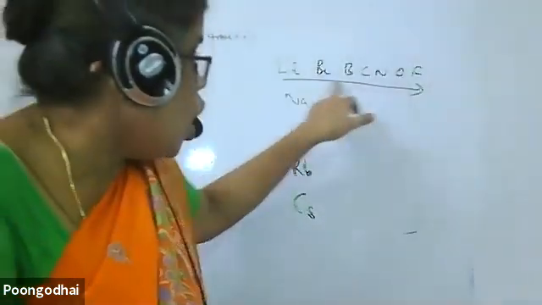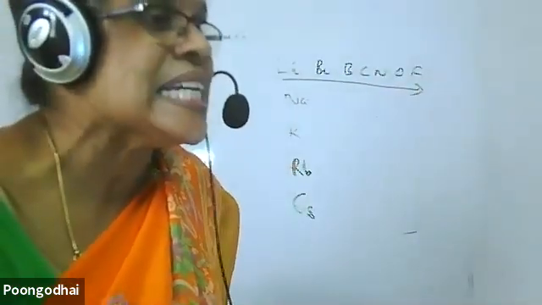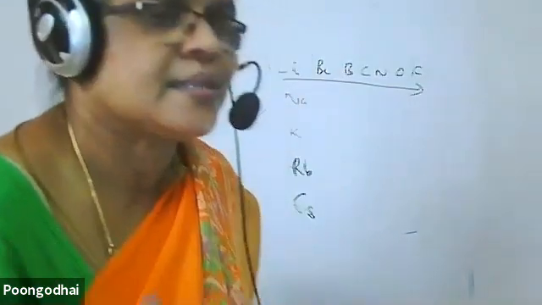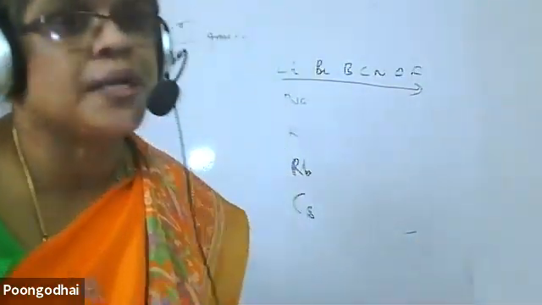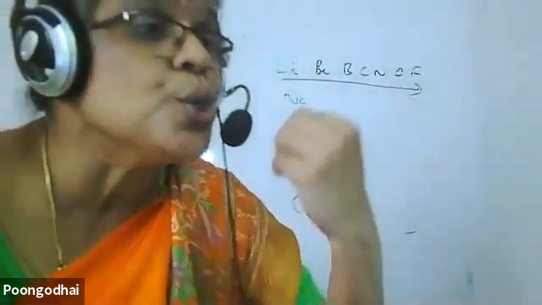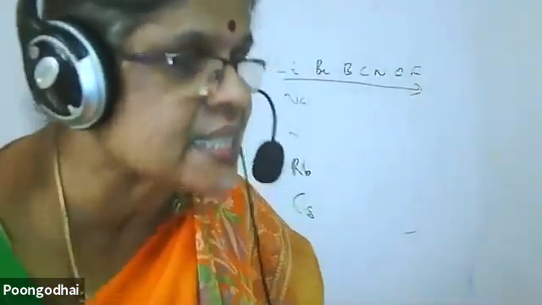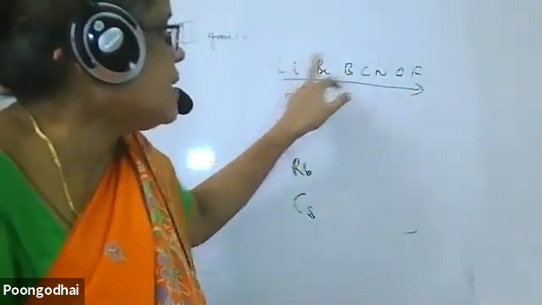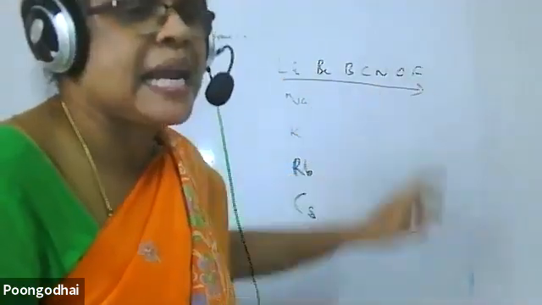When I move along the period, the size of the atom decreases due to increase in effective nuclear charge, so valence electrons are held tightly by the nucleus. Tendency to lose electron decreases. Metallic character decreases. So lithium is more metallic, fluorine is less metallic.